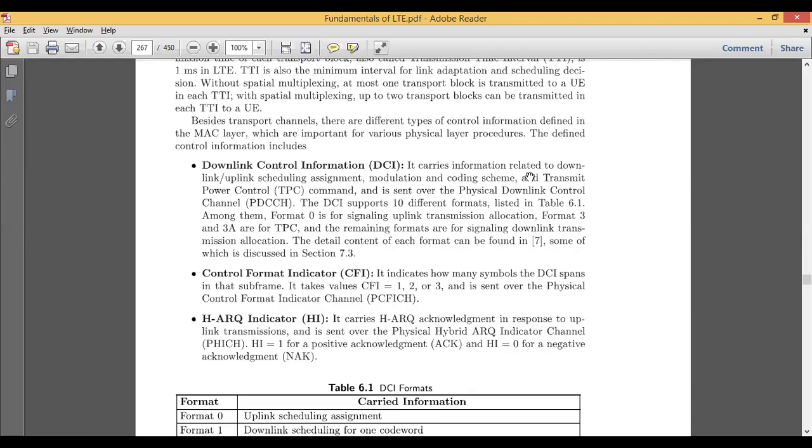So first is downlink control information. It will carry the information related to uplink and downlink scheduling assignments. Then it carries the modulation and coding scheme and transmit power control, and some kind of physical downlink control channel information. This DCI supports different formats. Here you can see there are 10 formats.